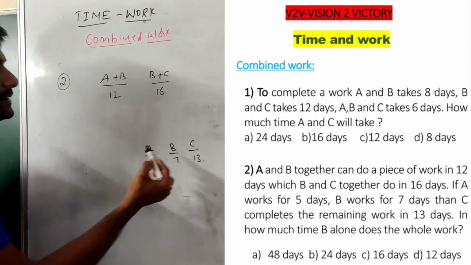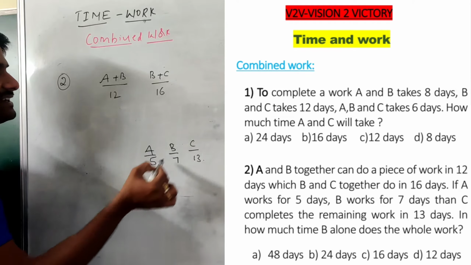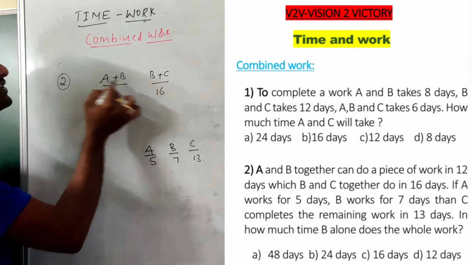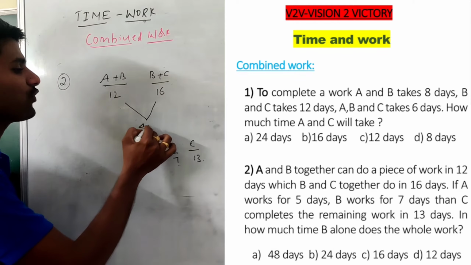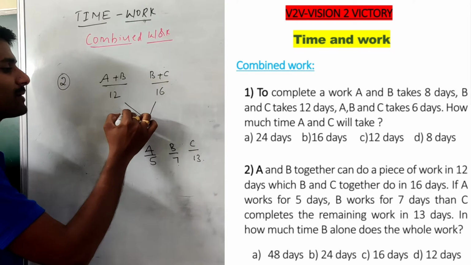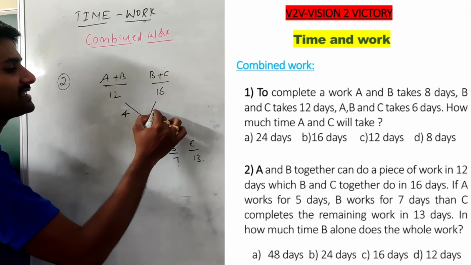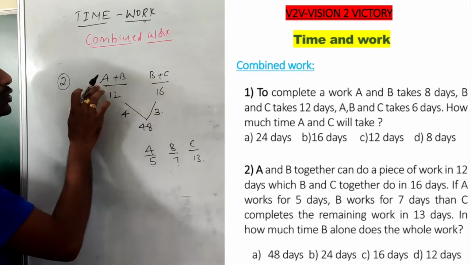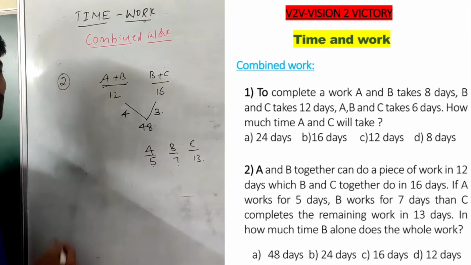If we want B alone, we need to find the efficiency of B. A worked 5 days, B worked 7 days, C worked 13 days, but we don't know the individual efficiency of A and B. First, the total work is 48 units. AB together do it in 12 days, which means they perform 4 units per day. BC do it in 16 days, which means they perform 3 units per day.